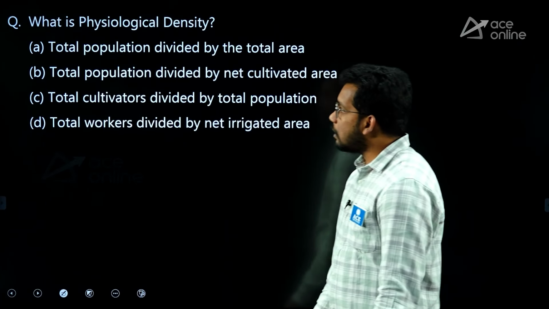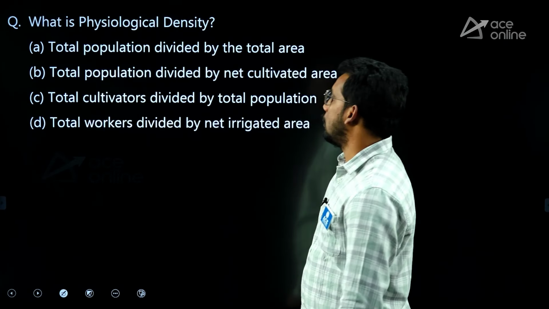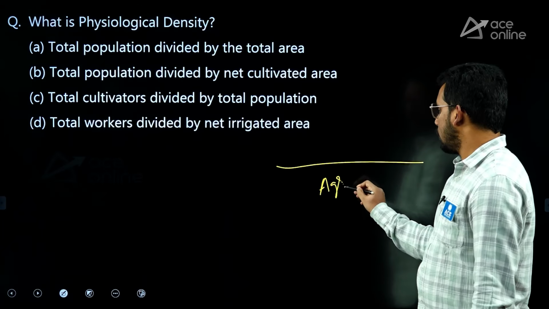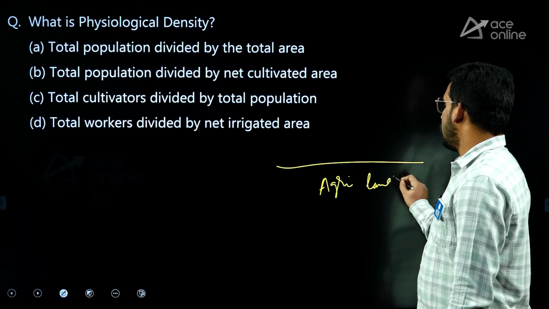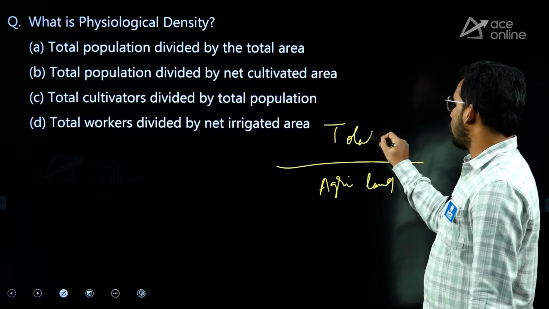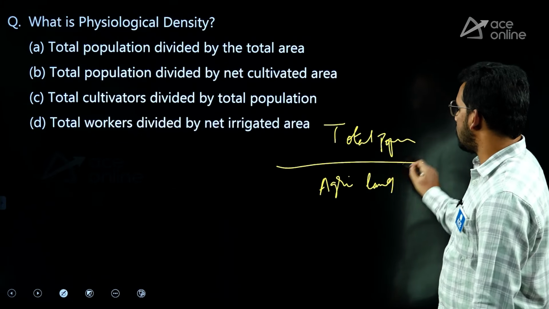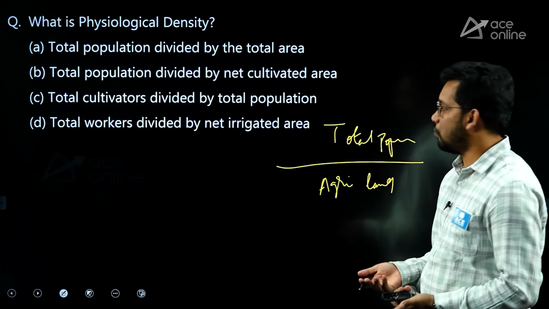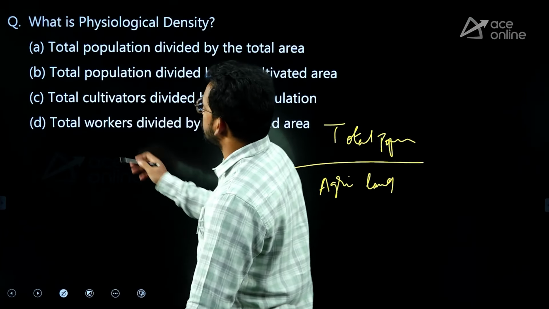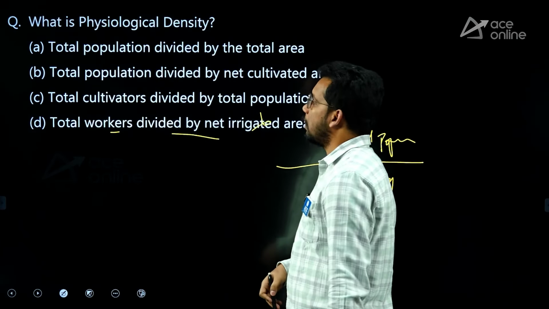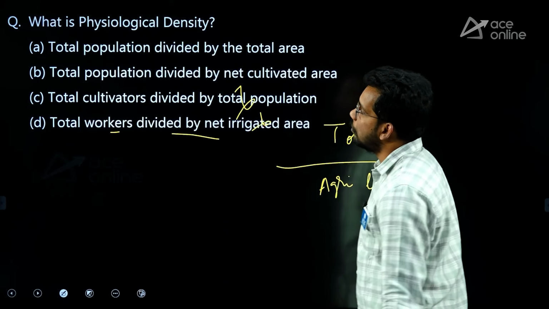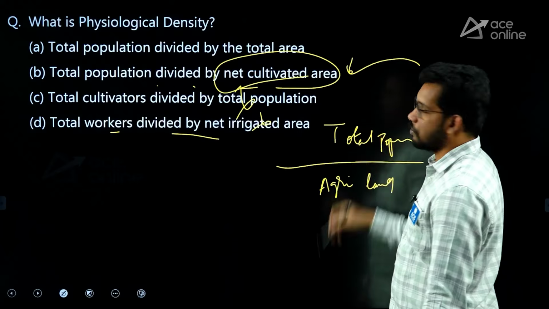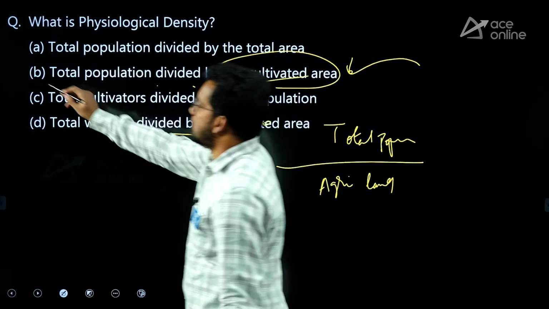Next, what is physiological density? Physiological density means total population divided by the agriculture land available, which is used to produce the goods. Let's check the answers. Total workers divided by net area, no. Total cultivators, no. Total population divided by net cultivated area, that means agriculture. So correct. The answer again is B.